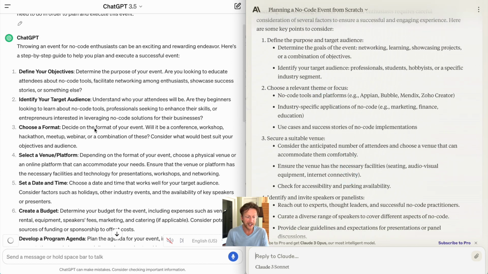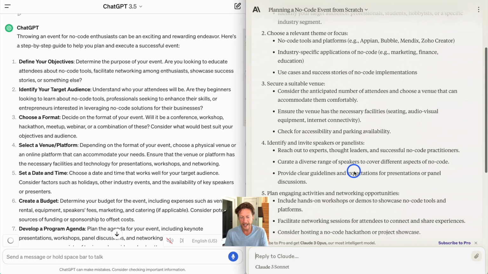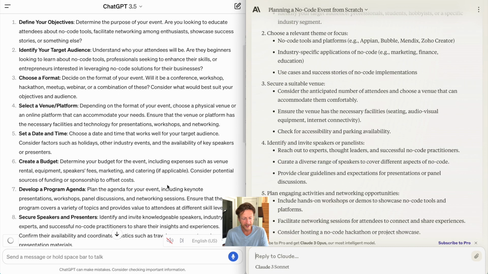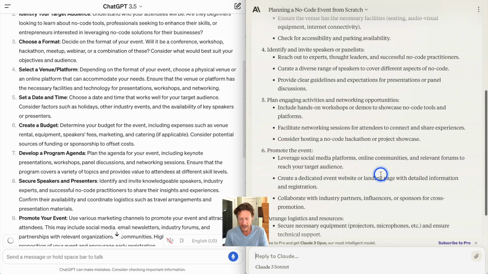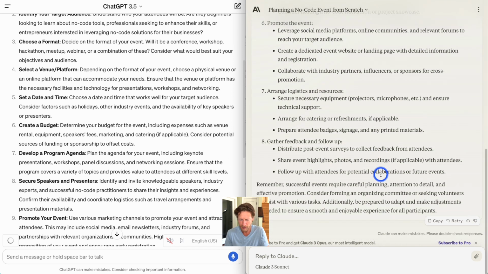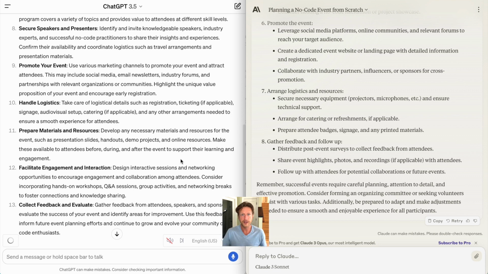Choose a relevant theme, choose a format, select a venue, speakers and panelists, down here, number 8. One thing that I know is Claude, if I remember correctly, didn't talk about budget, whereas ChatGPT did. So it says create a budget. Both of these aren't in depth, so there's obviously a lot more to consider, but they both give you a really good overview about what you need to do in order to get this done.